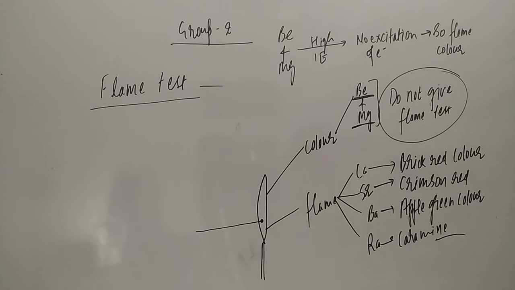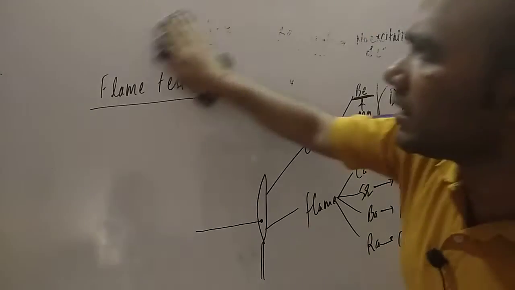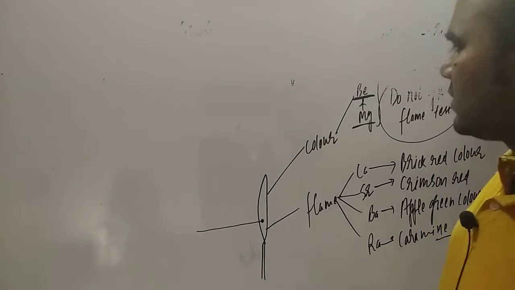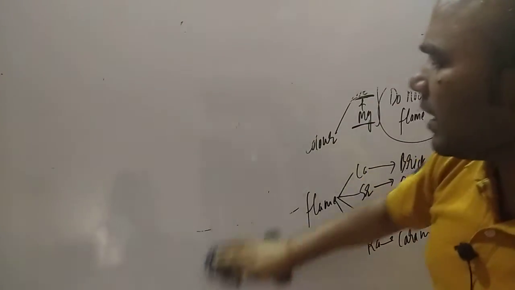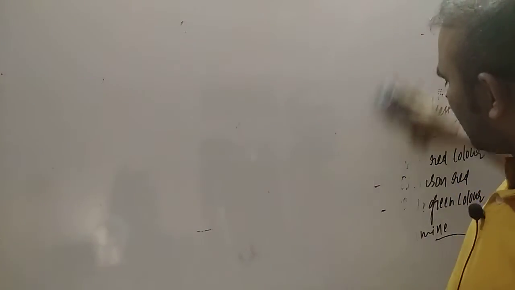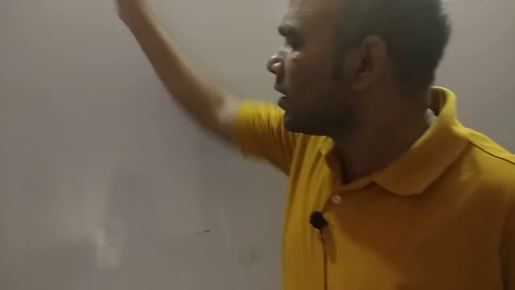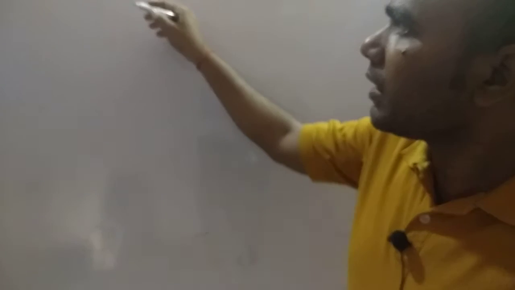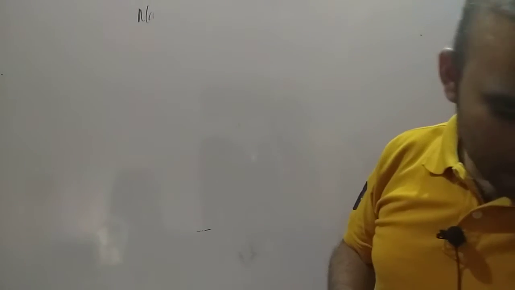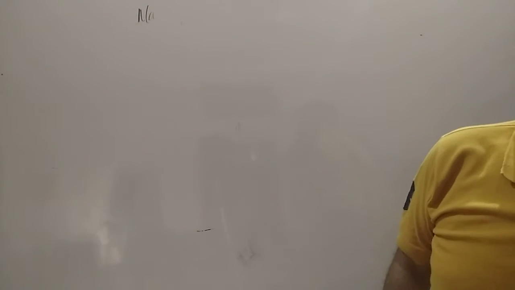Now, the other point we have to understand is that group 2 elements are bivalent. Bivalent means they have two positive charges. If they have two positive charges, what would be the nature of the salt? Let us see the nature of salts of group 2 elements.